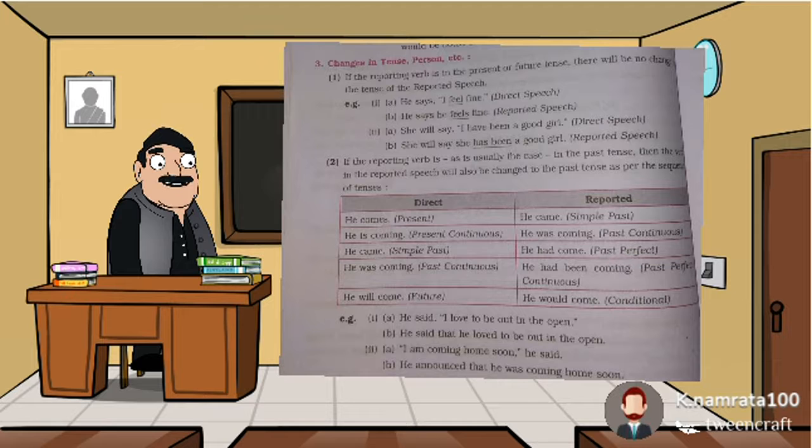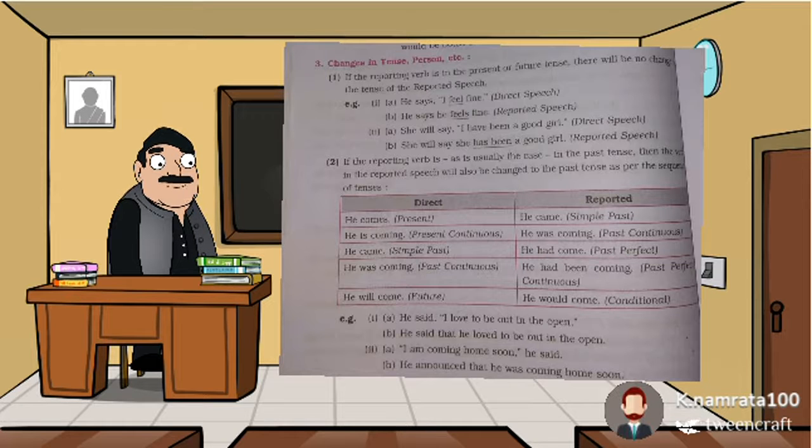For example, see, he says, I feel fine. This is the direct speech, where the indirect or reported speech of this sentence is, he says he feels fine. Then the second example: she will say, I have been a good girl. Direct speech. Indirect speech may be, she will say she has been a good girl. Here you have seen no change in the tense. If present tense, then present tense; future tense, then future tense.